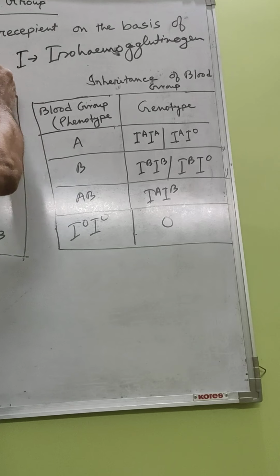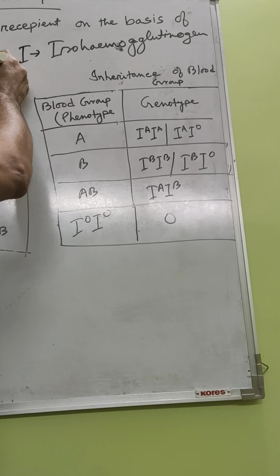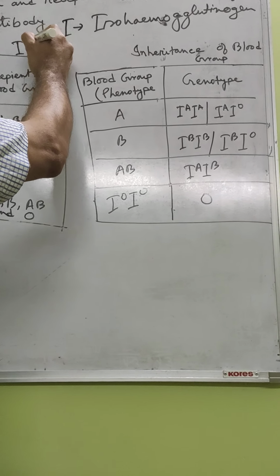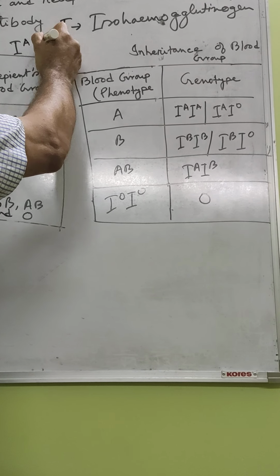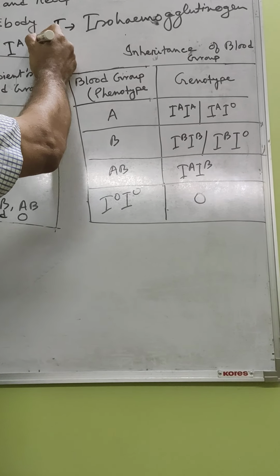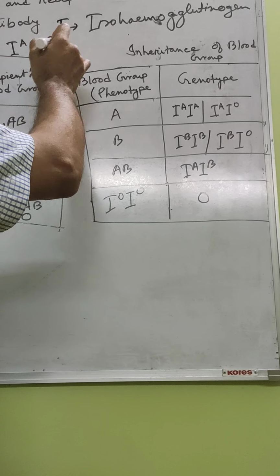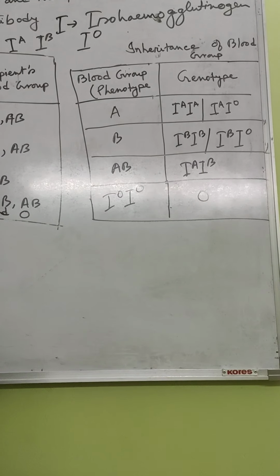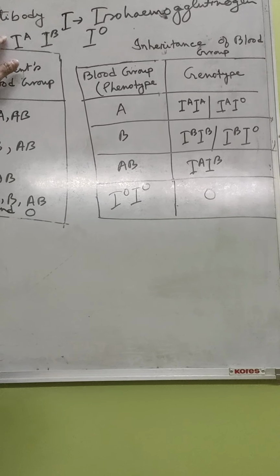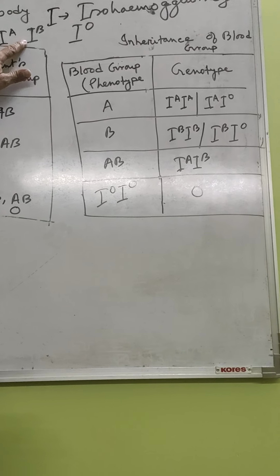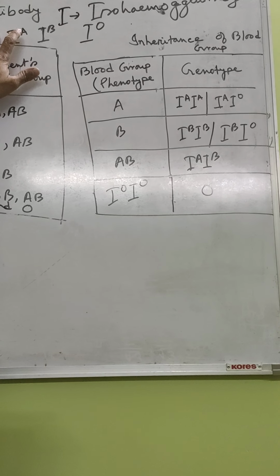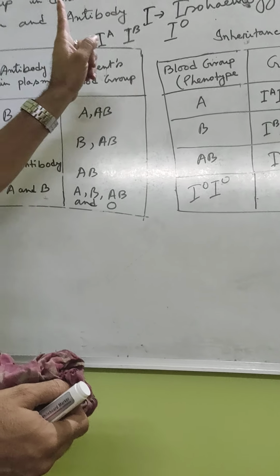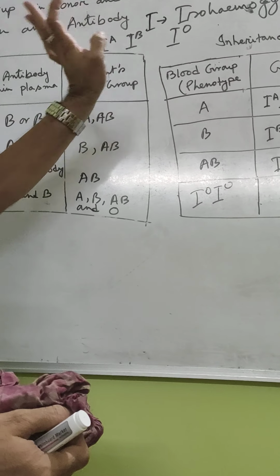There are mainly two types of alleles or isohemagglutinogen, such as IA and IB, and both of them are dominant over a recessive IO. A person may have two types of alleles, IA, IB, or one type of allele, but not three. IA is dominant over O, IB is also dominant over O.